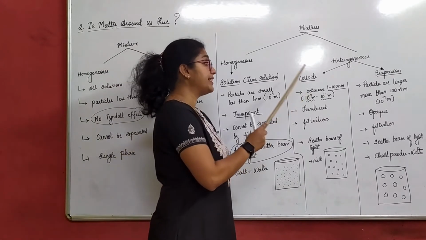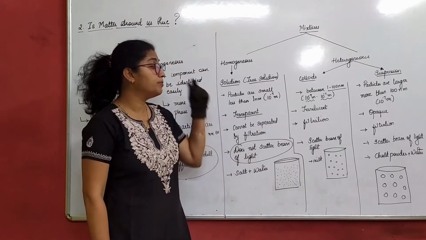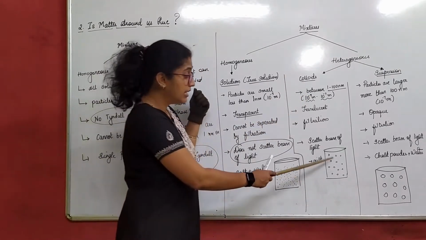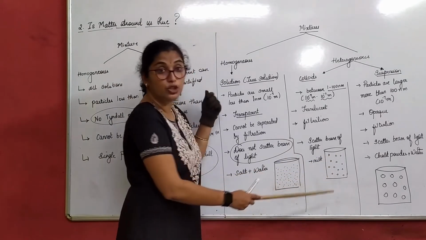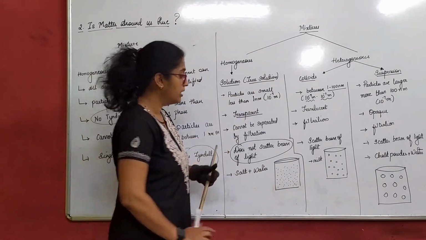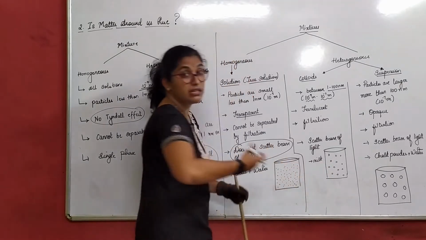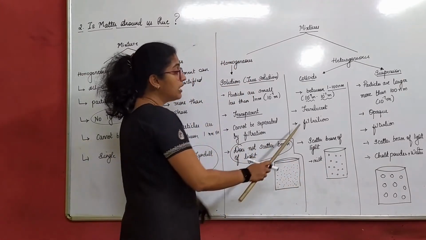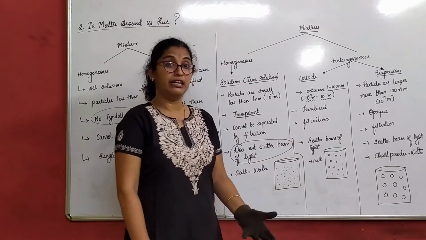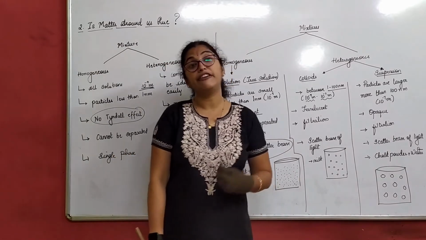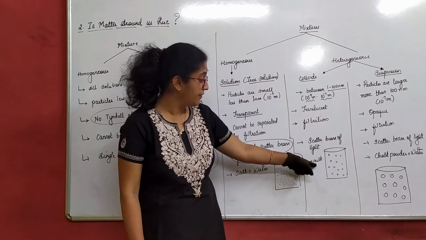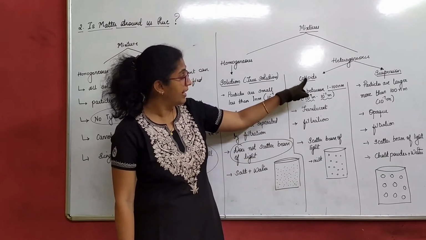So they range between 1 to 100 nanometer. They are translucent. Now these are the particles in the colloidal solution. You can make out that from this to this, there is a large difference. They can be separated by filtration. Of course, yes. Now for an example, I have given here milk as a colloidal solution.